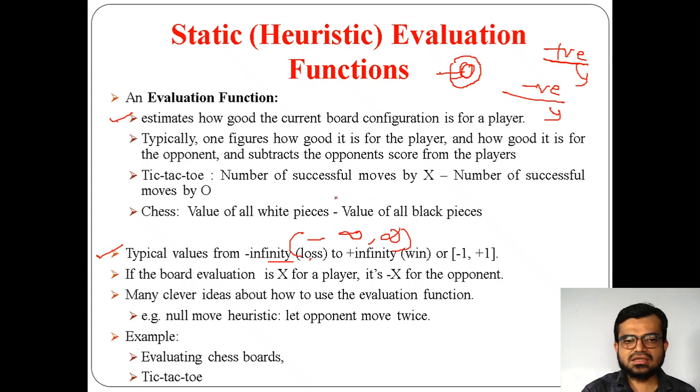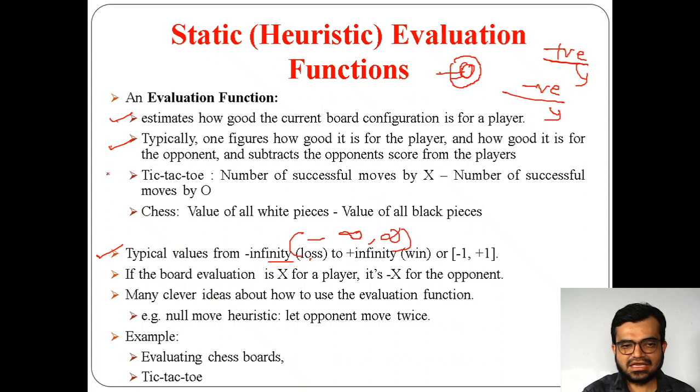So that's why this evaluation function will help us figure out how good the player is while playing the game. In simple terms, the evaluation function will figure out how good the player is for winning the game and what the chances of the player are to win. I mean, which player will win the game and what the chances are.